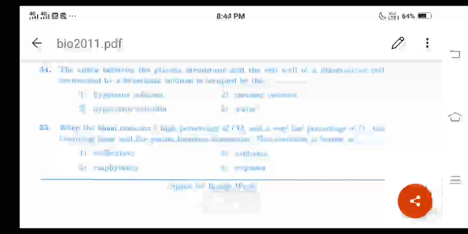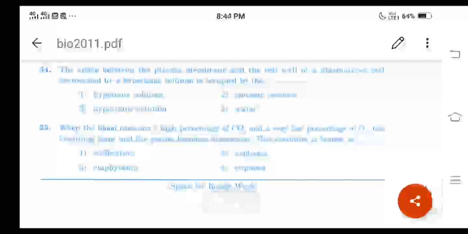Option 3 is the correct answer. This question is based on the chapter Transport in Plants, page number 182.